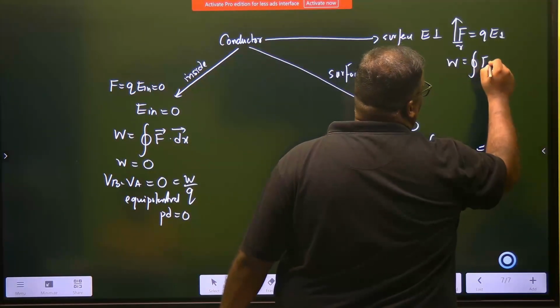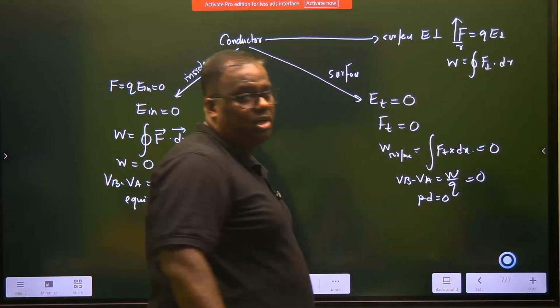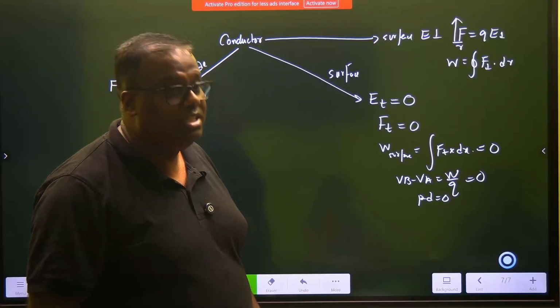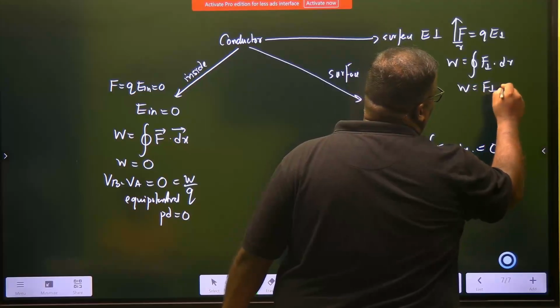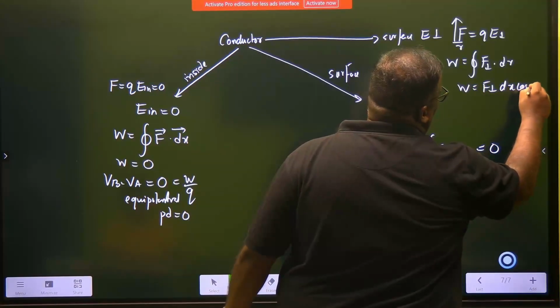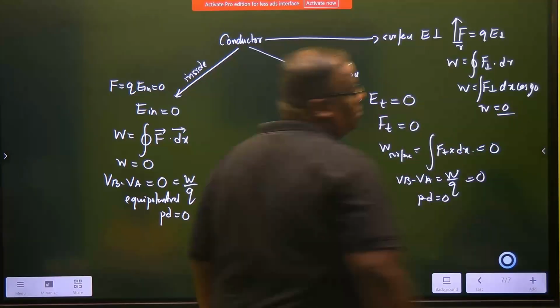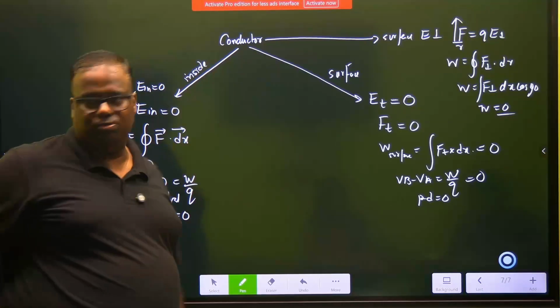Integral of the perpendicular force into dx. And what is the dot product? F dx cos theta. Theta is 90 now. So your work done becomes F perpendicular dx cos of 90. And still your work done is 0. Now we are neck and crop proofed.